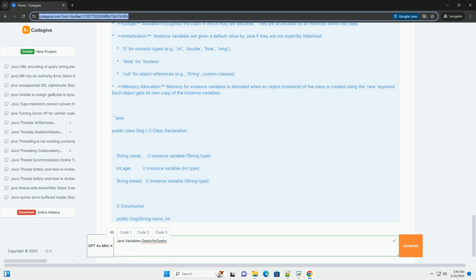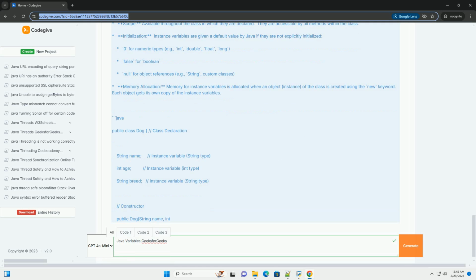1. Local variables. Scope: limited to the block of code, method, constructor, if statement, for loop, etc., where they are declared. They exist only within that specific block. Initialization. Local variables must be initialized before they are used. If you try to use a local variable without assigning it a value, the Java compiler will throw an error. Memory allocation. Memory for local variables is allocated when the block of code is entered and deallocated when the block is exited.